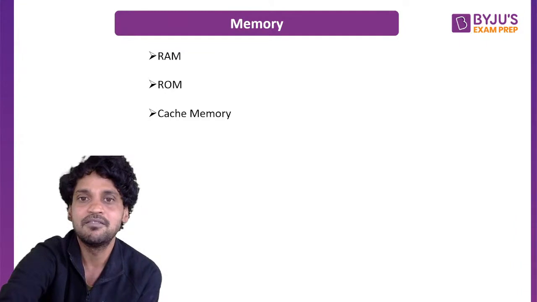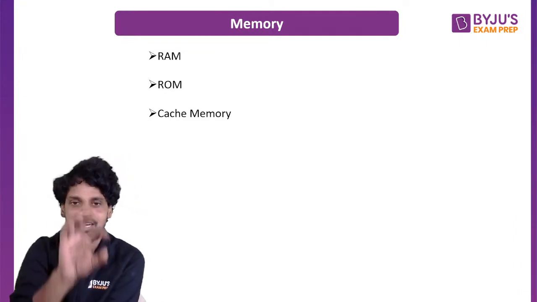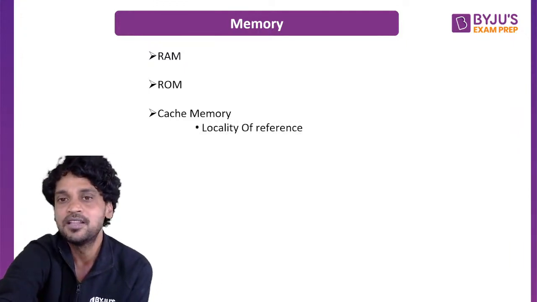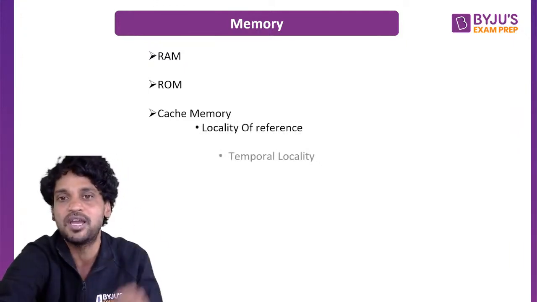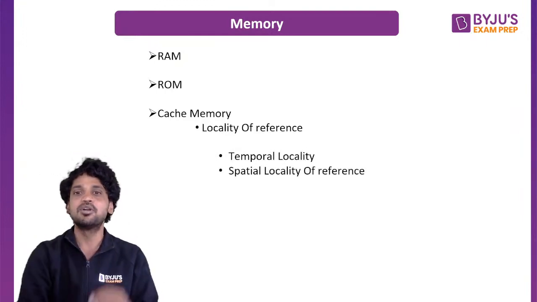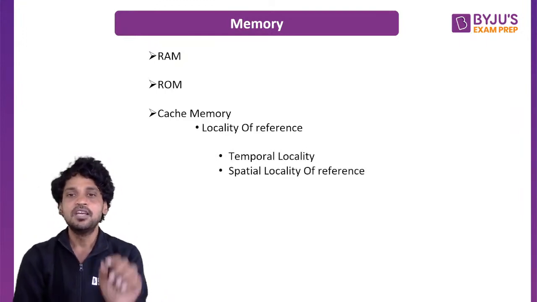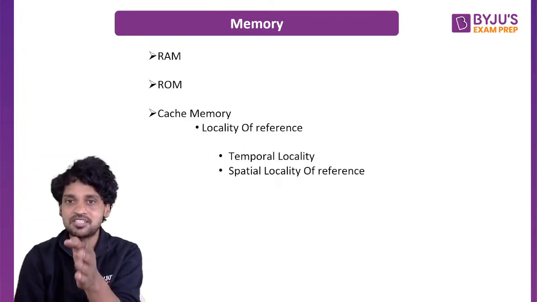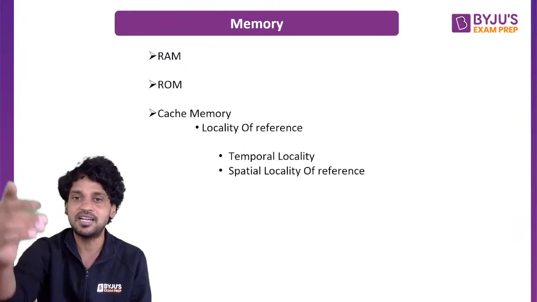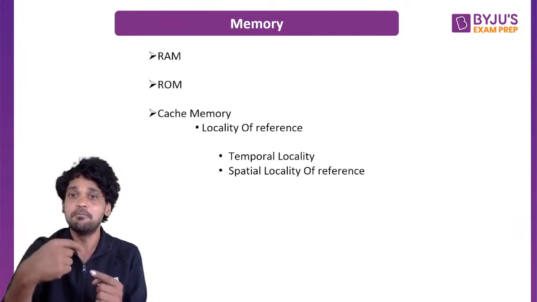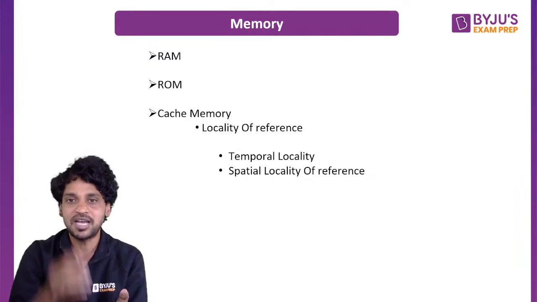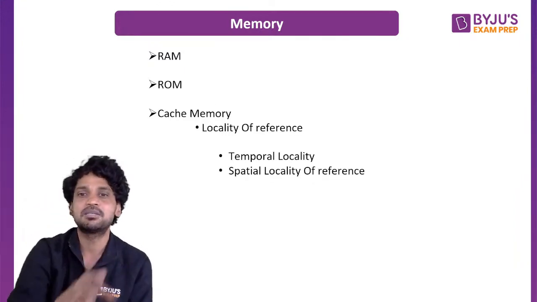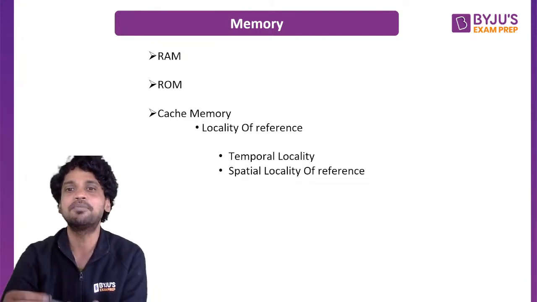In the cache memory, we need to talk about locality of reference. What kind of data is going to get stored in the cache memory will be defined by locality of reference. There are two kinds of locality of reference. One is temporal locality and one more is spatial locality. What is temporal locality? If an element is accessed right now, that element can get accessed in the near future. So please transfer that element also to the cache memory. If you directly access any element from the main memory, that element may be accessed in the near future. So the currently accessed data element must be transferred from main memory to the cache memory for future references, which is called temporal locality.